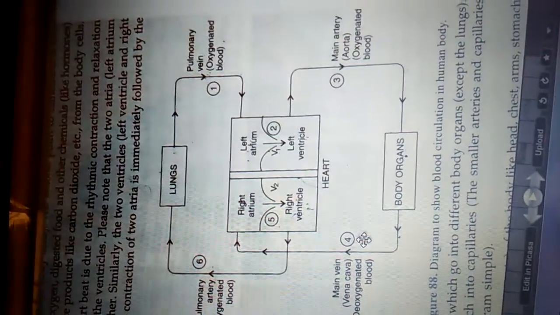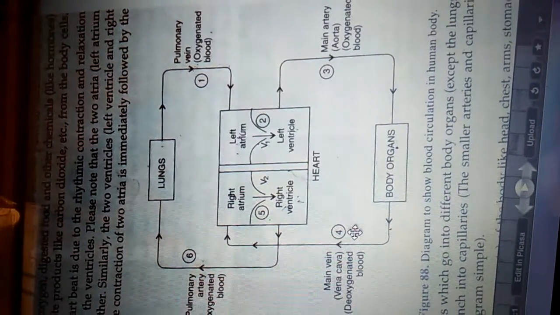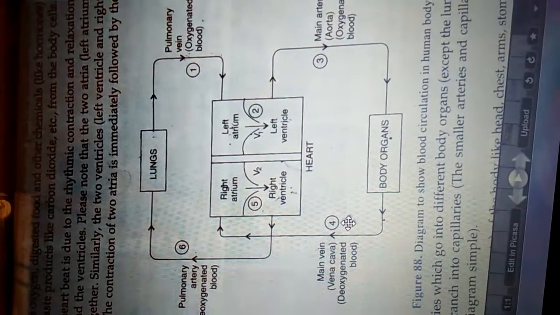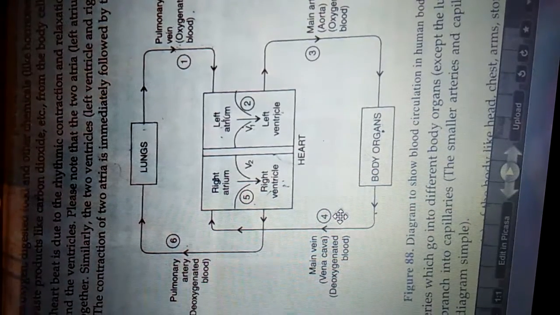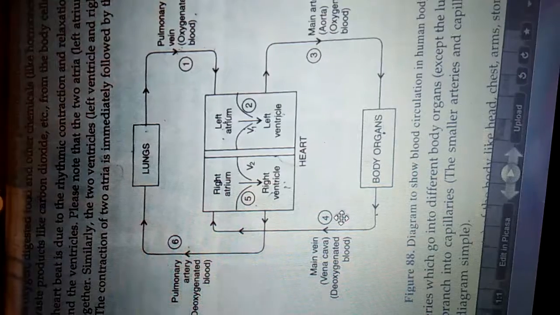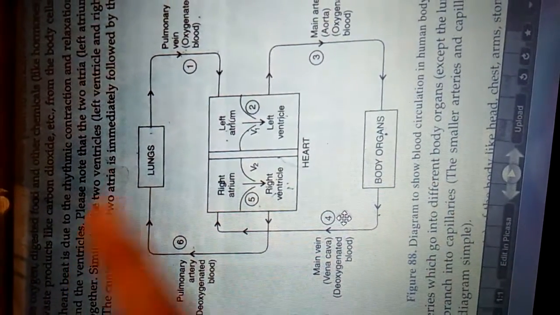Now in this diagram we will study the flow of the blood. We have studied the construction of the heart. Now we have to study the circulation of the blood. Blood is pumped throughout the body with the help of the contraction and relaxation of the heart. So the heart contracts and relaxes, and then it passes the blood throughout the body.